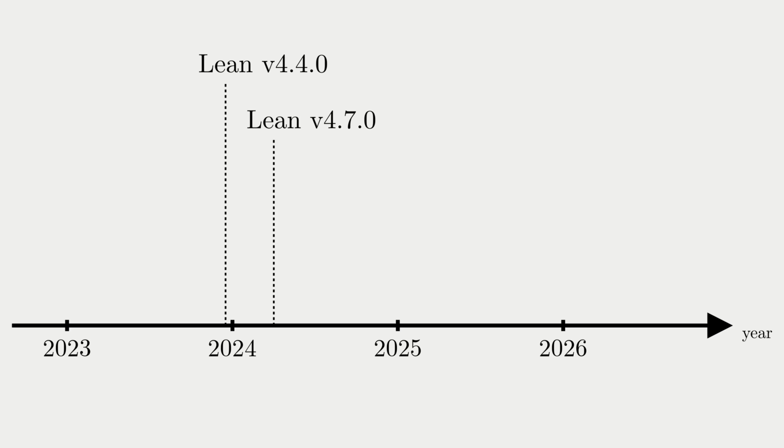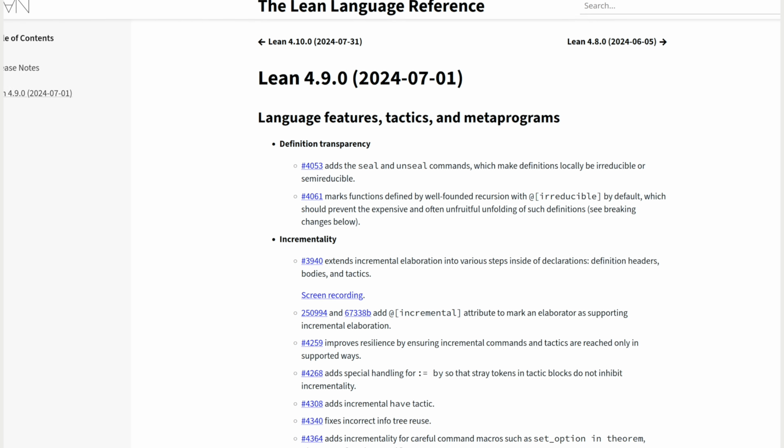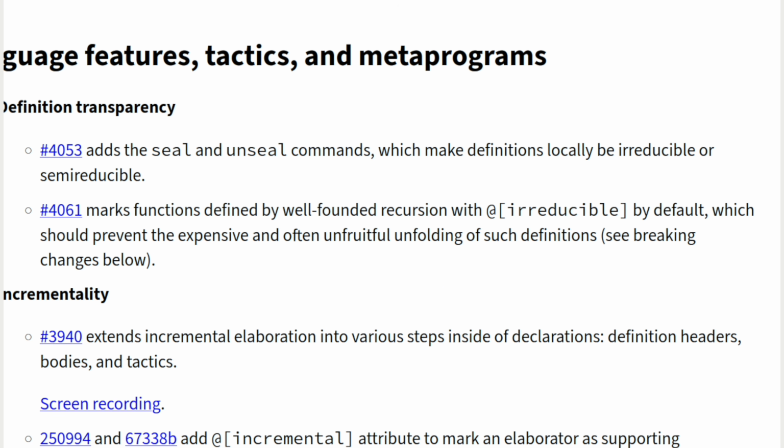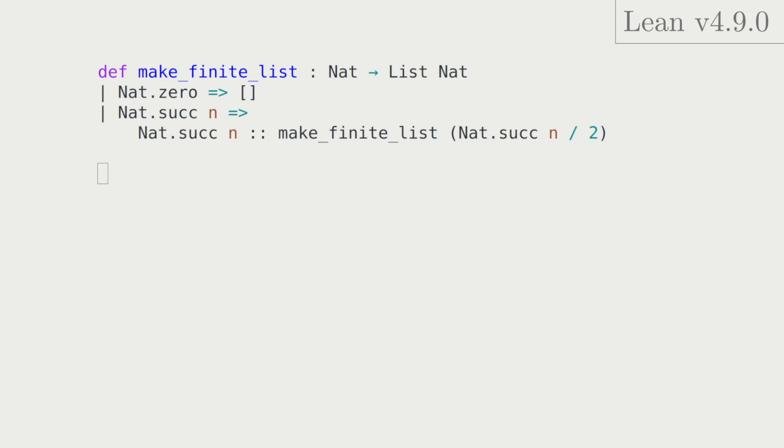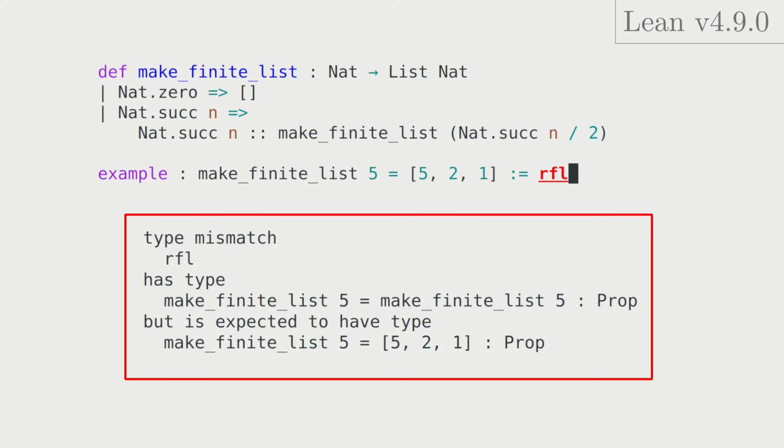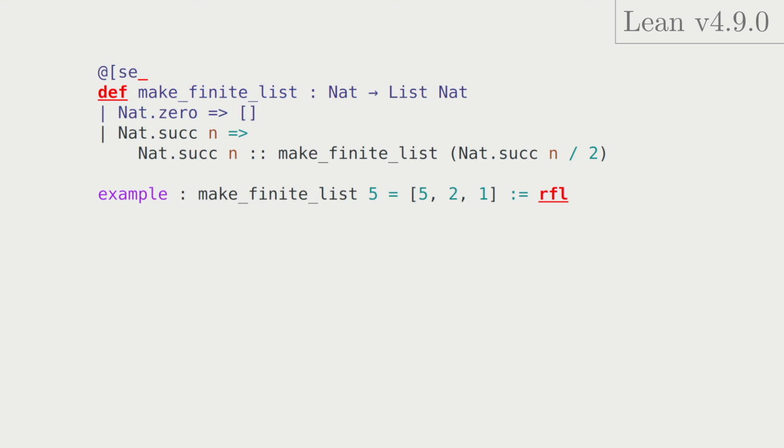A few months later, Lean version 4.9 eliminated most occurrences of the recursion depth error, albeit via a rather blunt mechanism. Now any definition that uses fancy recursion gets automatically marked as irreducible. That is, Lean dodges the problematic reduction by declining to even try to do it in most situations. We can always restore the old behavior on a specific definition by adding a semireducible attribute.